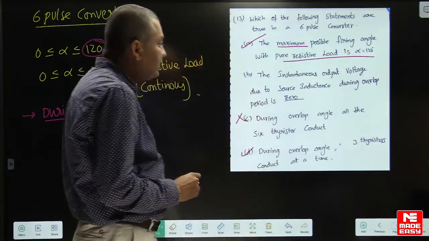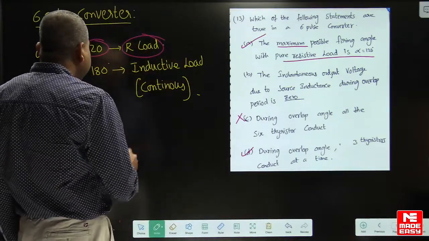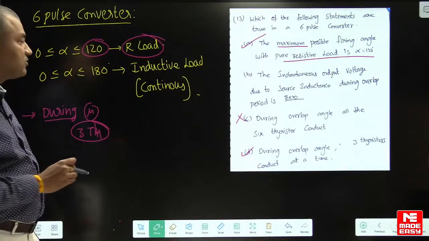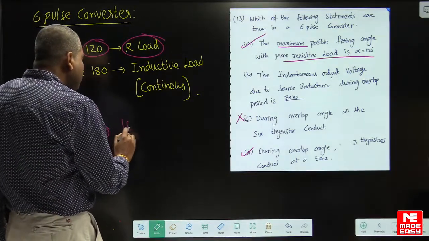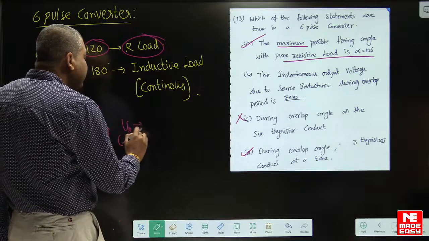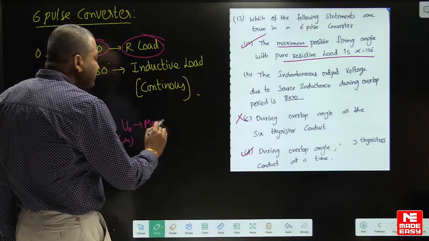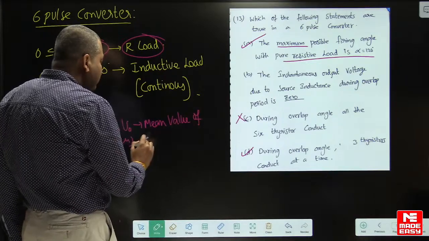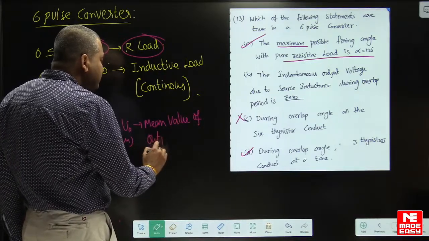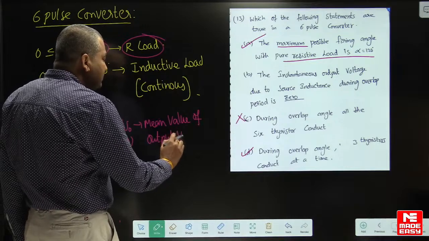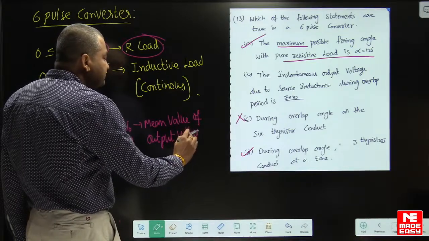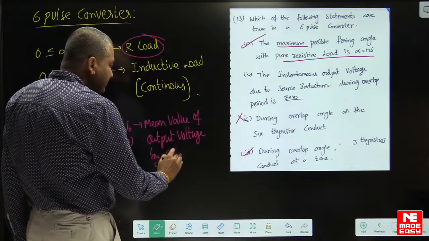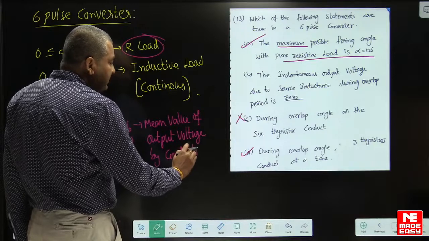And in B, during overlap period, we have to take the mean value of the output voltage. See, the output voltage during overlap period is the mean value of output voltages by the conducting thyristors.